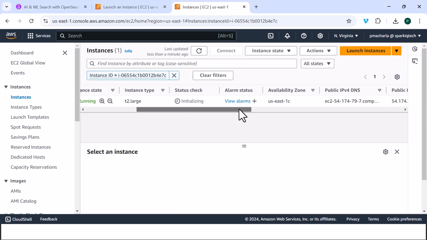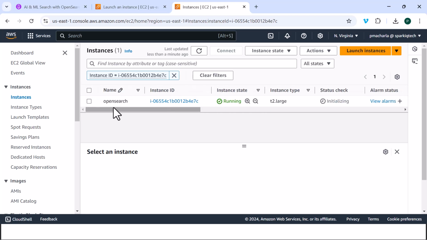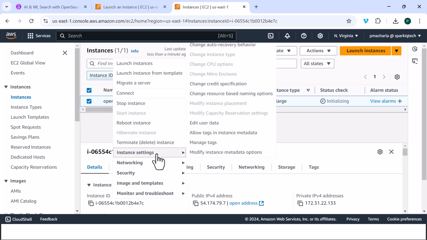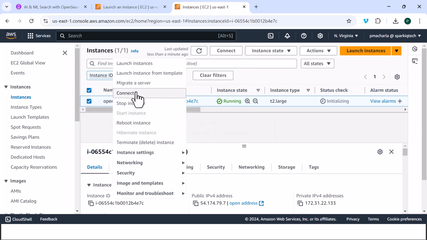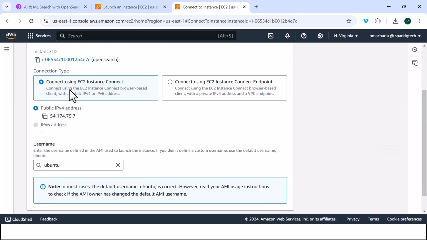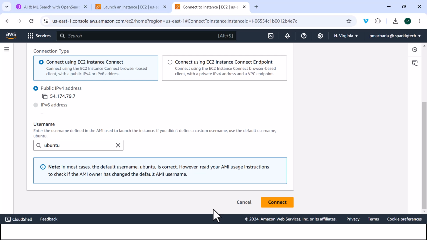One of the easiest ways to access this machine would be right click and connect. And in this case, I will be using an EC2 instance connect, which lets me connect to this instance right in the browser. Let's go ahead and connect.